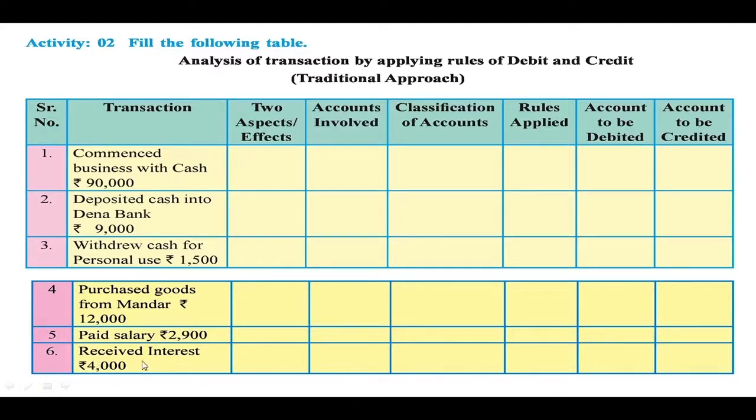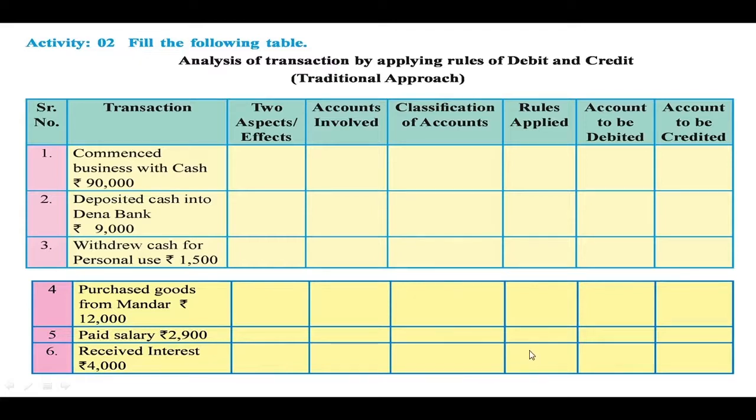Last one, received interest, rupees 4,000. When interest is received, it is income for the business and cash comes into the business. So the two aspects of the transaction: first, cash comes into the business and second, interest received is an income. So the two accounts involved here are, first, the cash account, second, the interest received account. Now what is the type of account? Cash is the real account, while interest received is the nominal account.